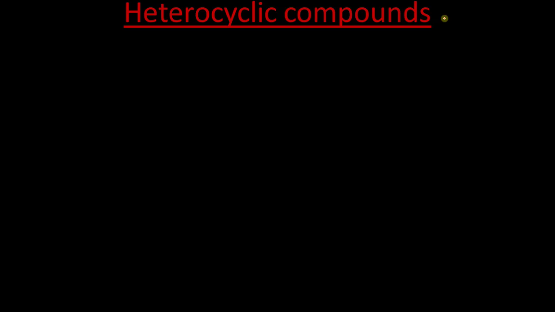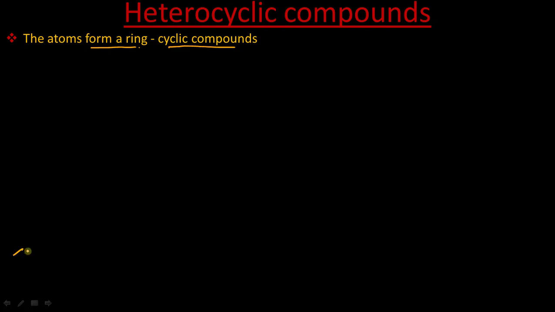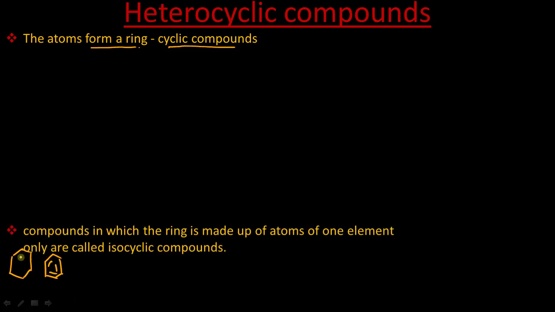First, let us define what cyclic compounds are. Now we all know that in a cyclic compound the atoms form a ring. Suppose I write a structure. This is a cyclic compound. This is cyclohexane. Even benzene, which is aromatic and also six membered, is cyclic. So you can see in all these structures all the atoms join together to form a ring-like structure.